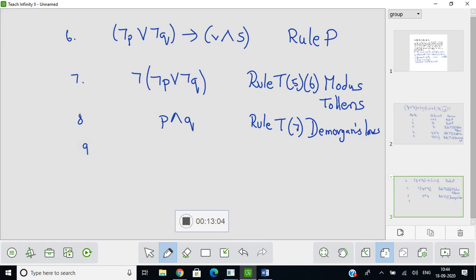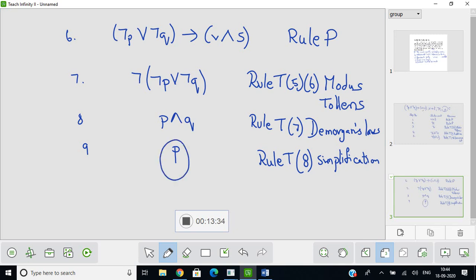When I simplify this, I will get P. So I am going to apply rule P on 8, and the rule is nothing but simplification. So we have arrived at our conclusion, which is nothing but P.